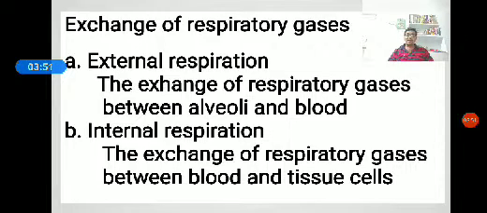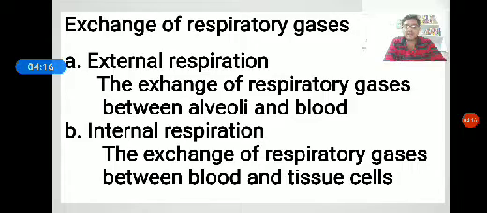The exchange of gases is due to differences in the partial pressure of oxygen and carbon dioxide between the two regions. First, external respiration. The exchange of respiratory gases between the alveoli and blood is called external respiration.